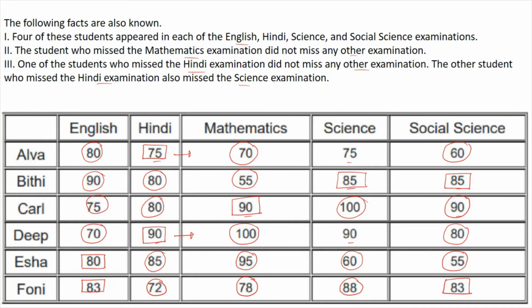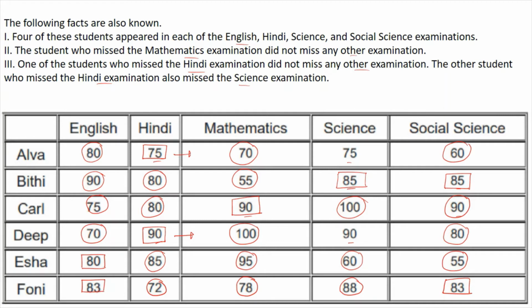Now we also know that if averages are equal, people could have missed both those exams, right? So in the case of Elva, if we see, they have equal marks of 75. So these could be the missing examinations.